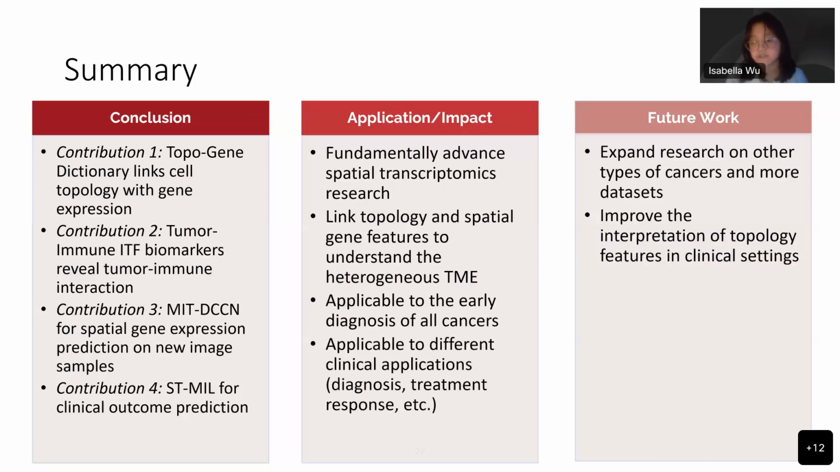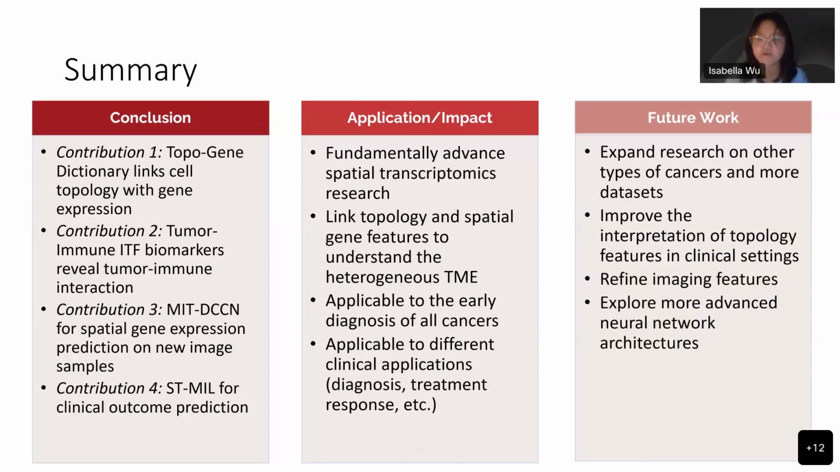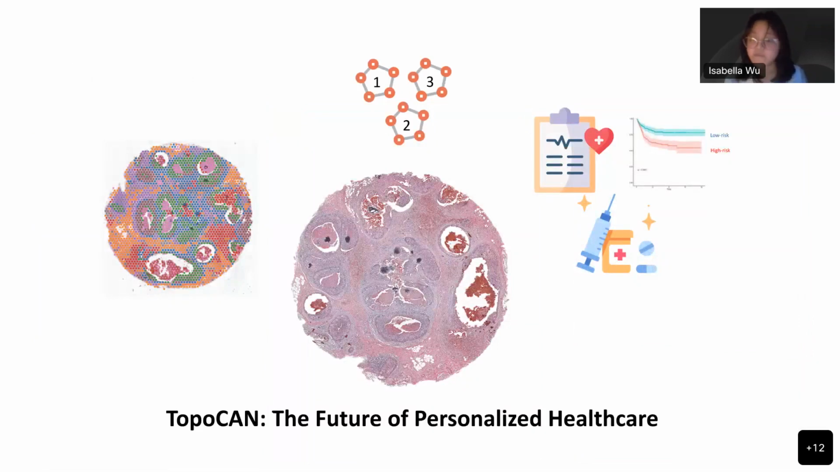Finally, the image features extracted via the CNN will be further refined through advanced vision transformer models, and more advanced neural network architectures will be explored to further increase performance. This is TOPOCAN, the future of personalized healthcare.